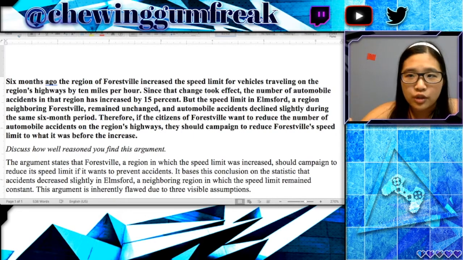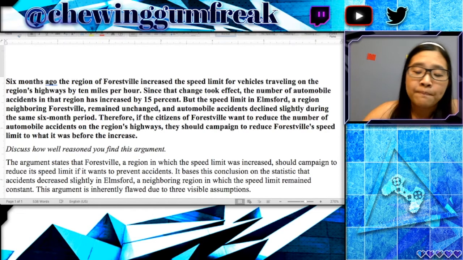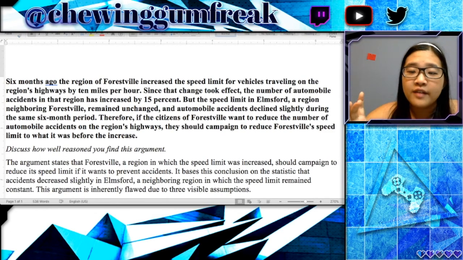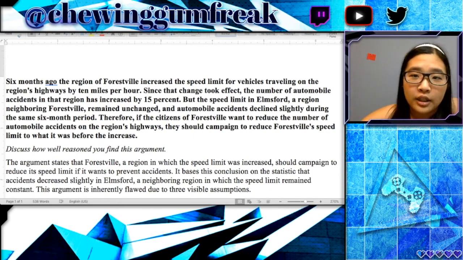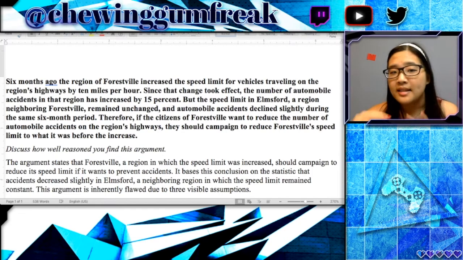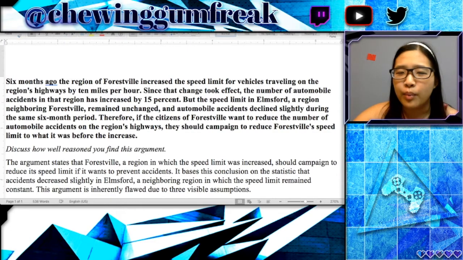You don't want to assume that your reader knows exactly what it is you're talking about. So you want to outline what the argument is itself. And the second sentence here, where it says it bases this conclusion on the statistic, blah, blah, blah, is also really good because it sets the expectation of why somebody would argue whatever the point is from